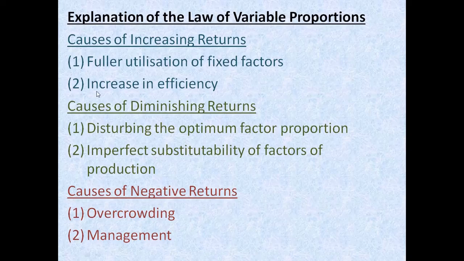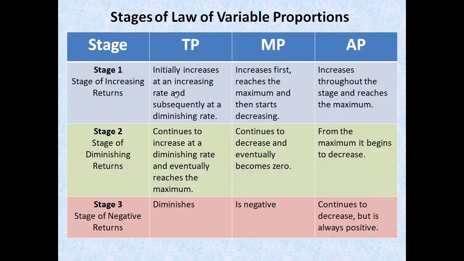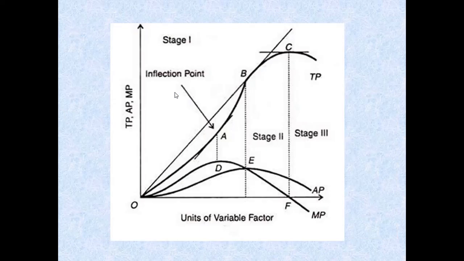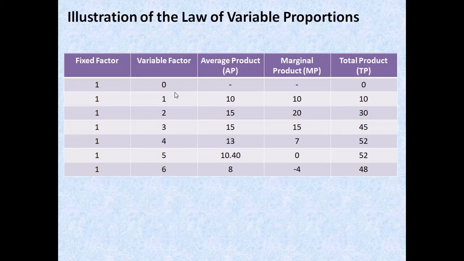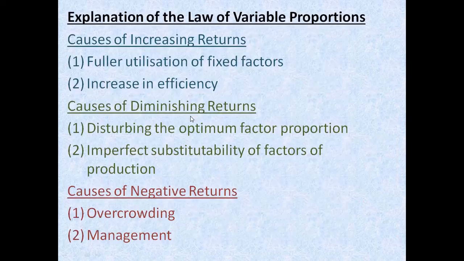Okay, now point number two, increase in efficiency. So as the number of your variable factor increases, when you are including more and more units of labor force, as you can see here in stage one, when you continue to increase your labor force, it will bring efficiency in your factory or in the work environment.